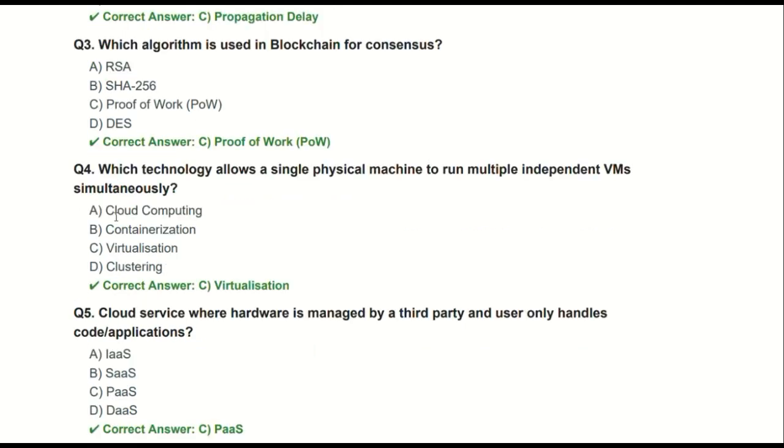The fourth question is, which technology allows a single physical machine to run multiple independent virtual machines simultaneously? This is the most common question asked in various PSU exams, and we also use this technology in our college. So this is virtualization. We use virtual machines like Red Hat and Linux. All of this we use in our system simultaneously.